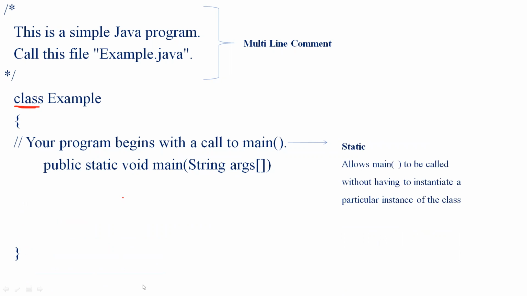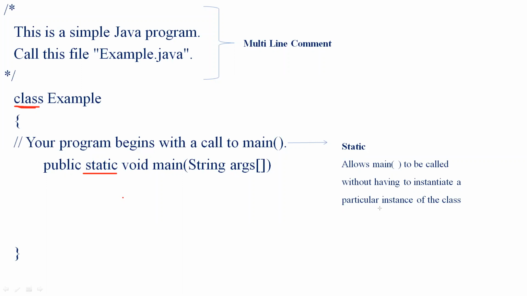Here this static allows the main function to be called without having to instantiate a particular instance of a class. So without having any instantiation variable, we use this static keyword. Once we declare it with static, it cannot be changed anywhere across. This is very much necessary since main is called by the Java virtual machine.